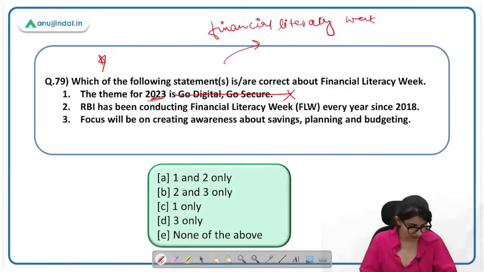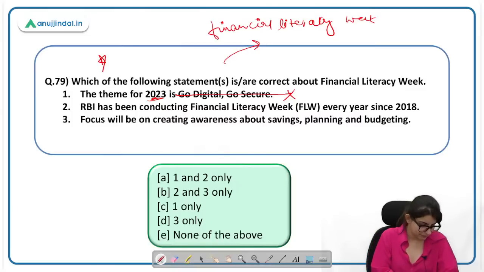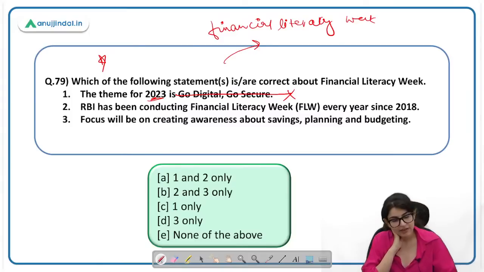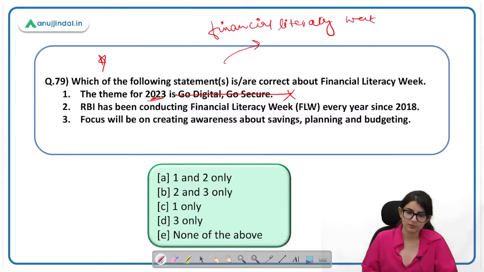29 का आंसर तो बता रहे हैं, but I want to know what is the theme. 2016, yes. 13th to 16th Feb, yes. 13th to 17th Feb इसका सही आंसर है, बिल्कुल. What is the theme? Good financial behavior, your savior was the theme. So it was not Go Digital, Go Secure. Good financial behavior, your savior.